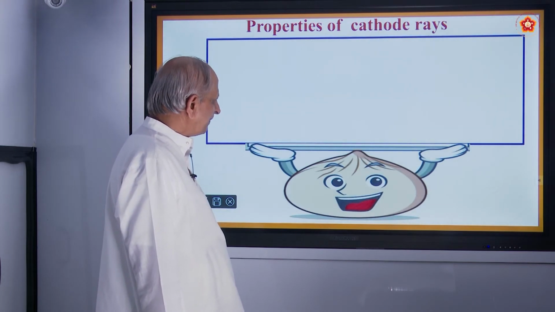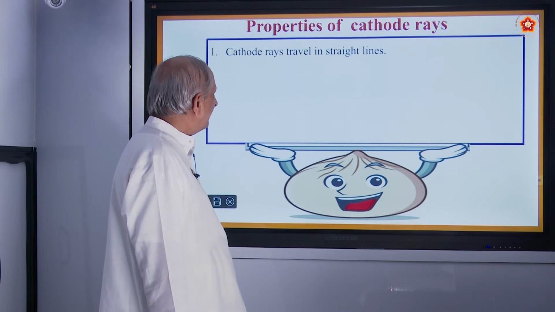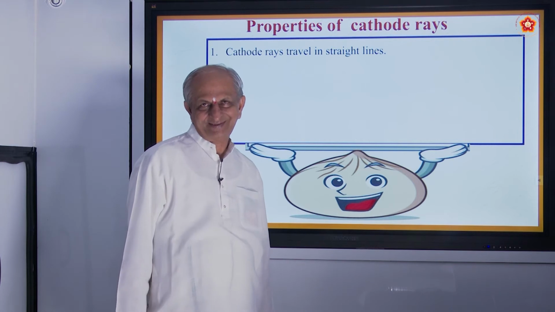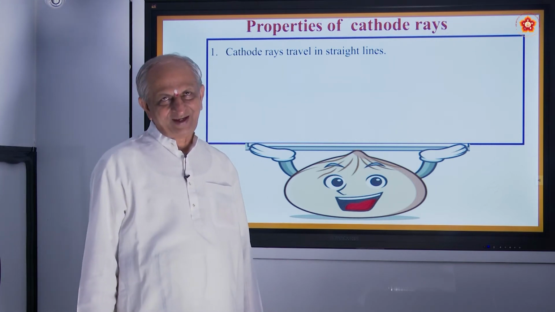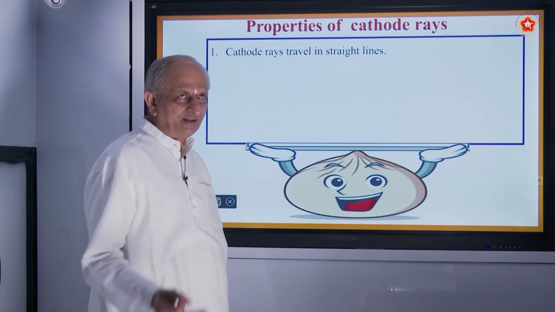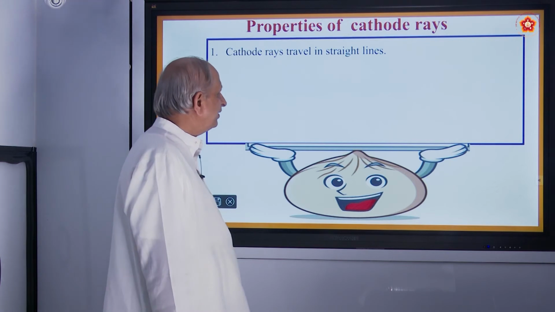So let us see what the properties of cathode rays are. Number one, cathode rays travel in straight lines. Okay, just like light rays. Light rays also, of course, there are three kinds of emissions in light. One of them is that they travel in straight lines.